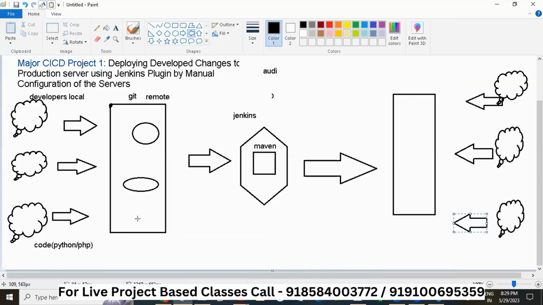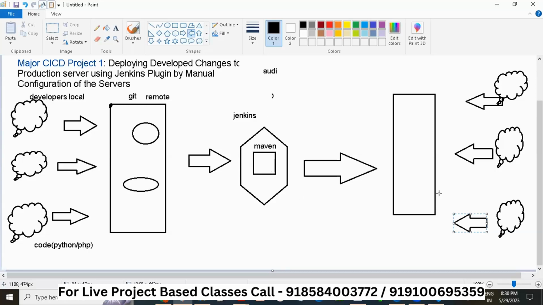Now developers have written the code, they will be pushing it to the Git. So there is something called Git, which can be accessed by the DevOps engineer. They will be pulling the code from the Git, whatever they need, and then they can work on it. After which they'll be building the WAR file, or you can say there is something called Maven, which will be building here. Jenkins will be deploying it to the showroom.